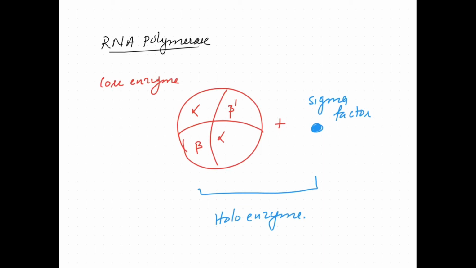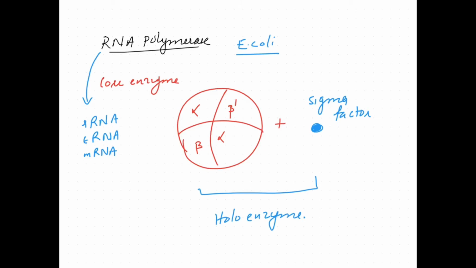The best characterized RNA polymerases are those of eubacteria, for which E. coli is the typical example. We will discuss the structure of RNA polymerase of E. coli. A single RNA polymerase is responsible for synthesis of all RNAs. That means there are rRNA, tRNA, mRNA, and a single RNA polymerase is synthesizing all these RNAs.